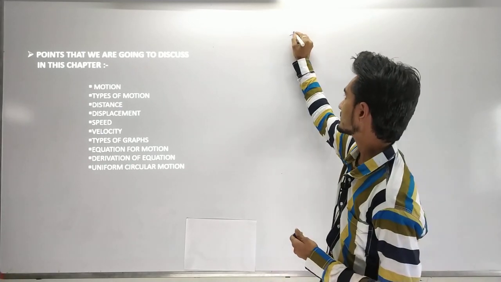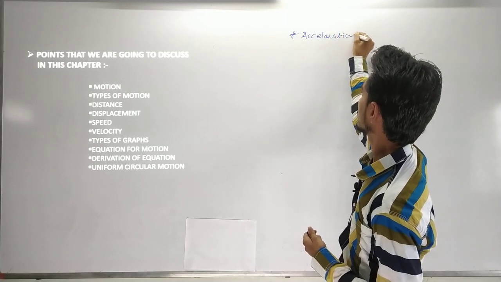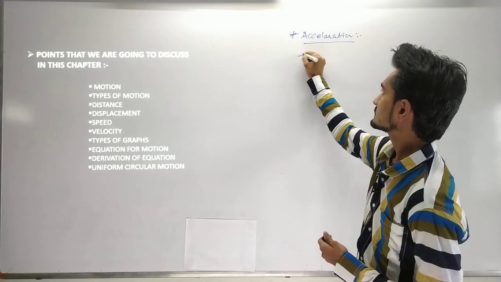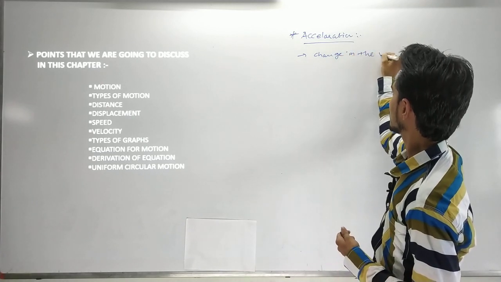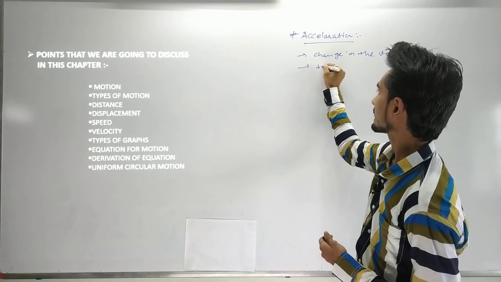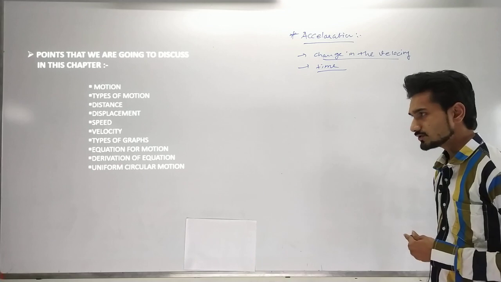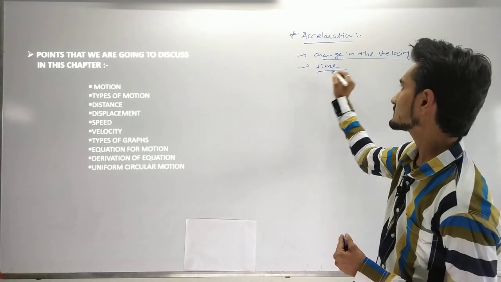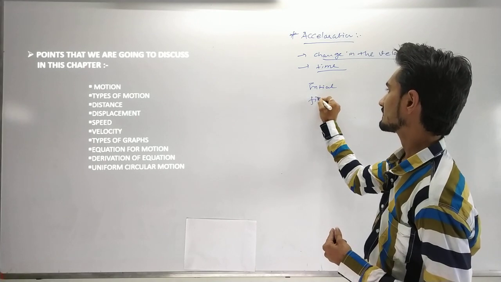Acceleration I can represent with the change in the velocity and by the time. Now what will be the change in the velocity? We have seen two kinds of velocities, the initial and final velocity.